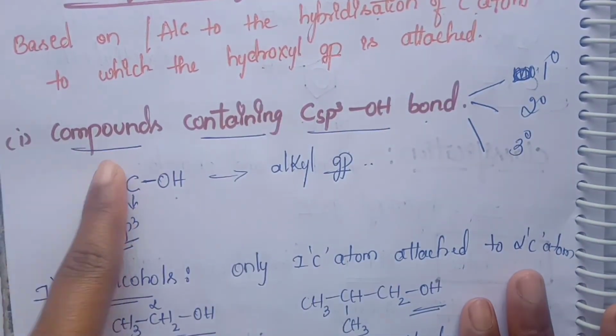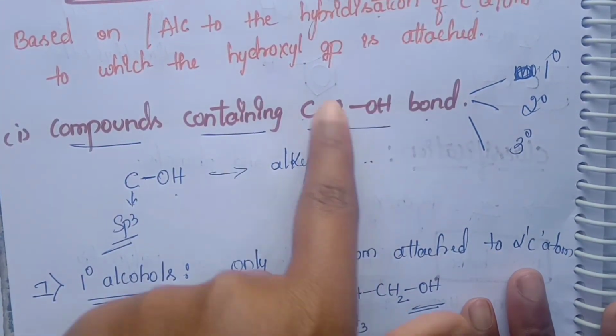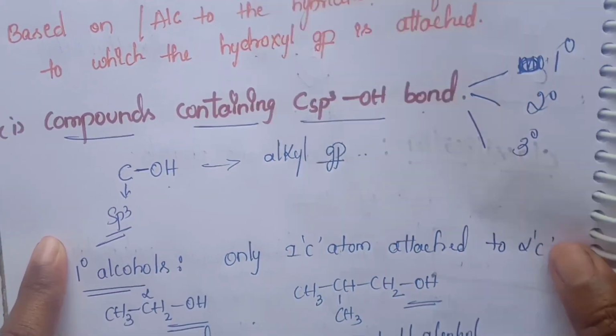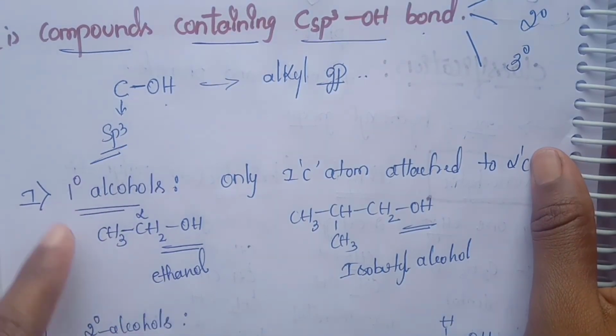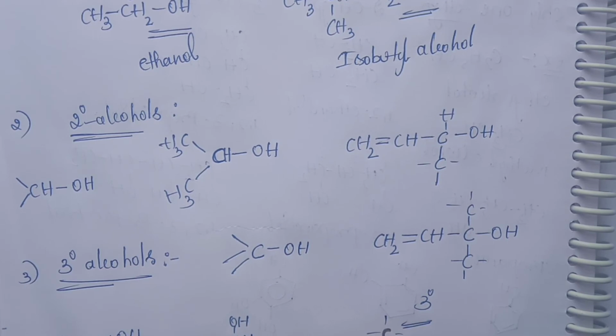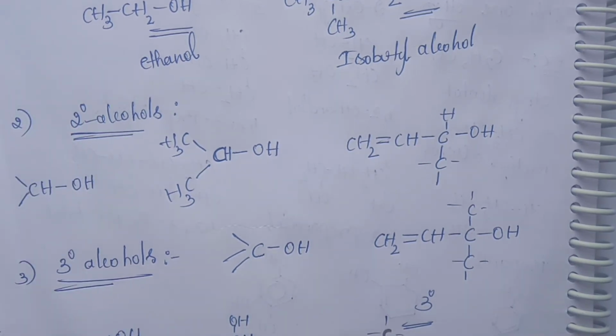Next we classified the monohydric alcohols into two different types based on the hybridization of the carbon atom. The first one is compounds containing sp3 hybridized carbon bonded to OH. Here we classify primary, secondary and tertiary. This is a very important concept.